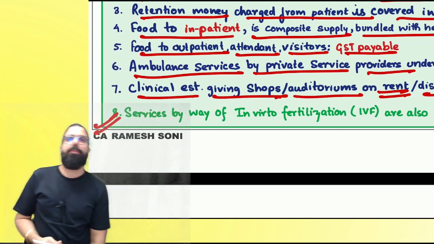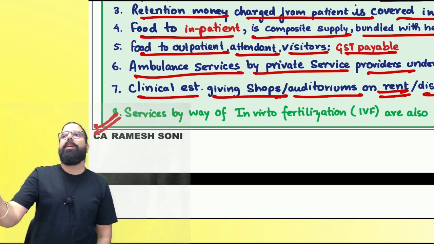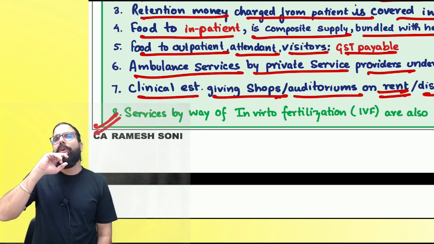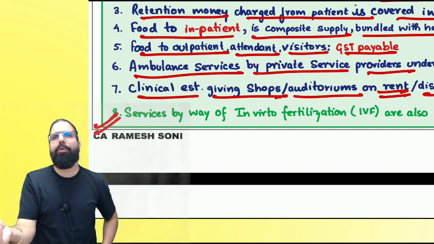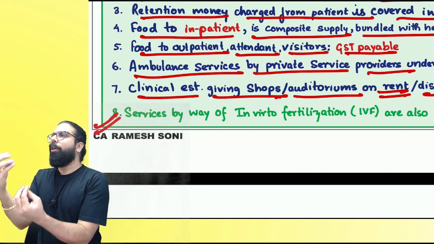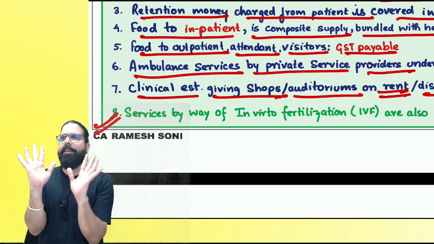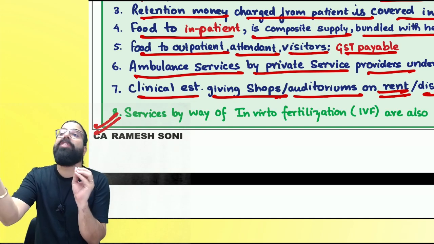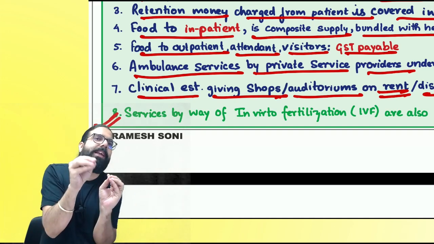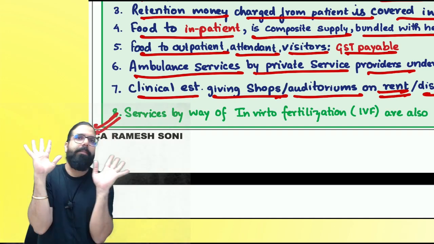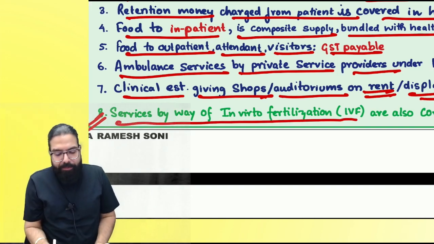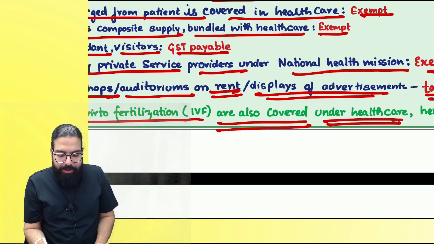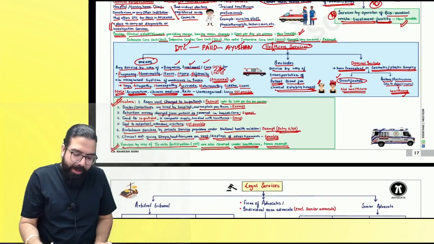Now, everyone, one small point came. Tell me one thing: why is IVF being used? To cure an abnormality with respect to pregnancy. And diagnosed treatment with respect to pregnancy is always exempt. Hence, government came up with a clarification. Services by IVF are covered under healthcare and hence it will always be exempted.